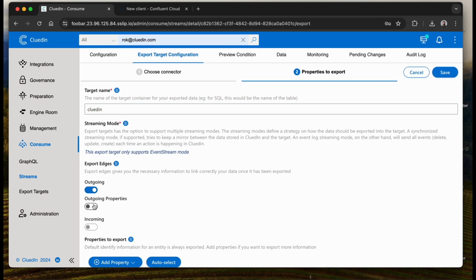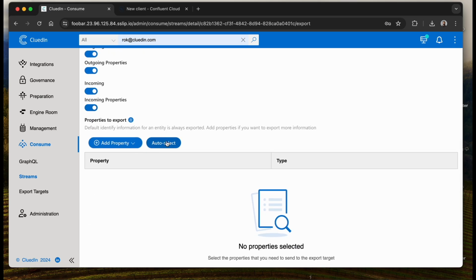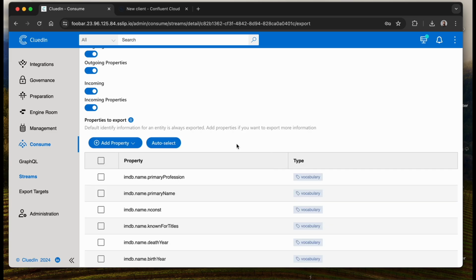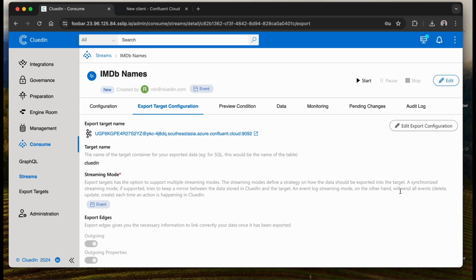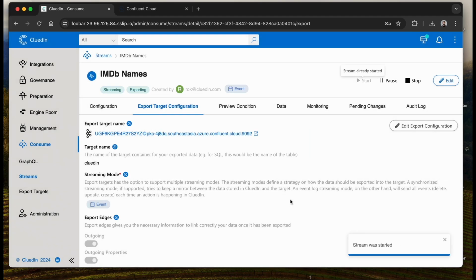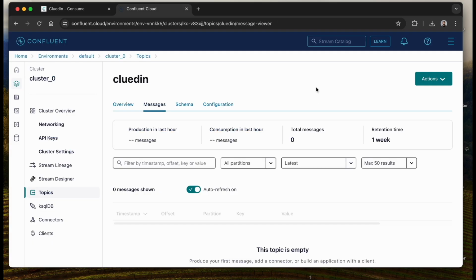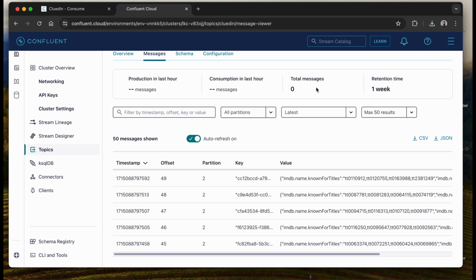If we want to export all, turn on all the toggles and auto-select all properties used in this data. Let's start the stream. Now we can check for new messages in Kafka. Here we go. The data is still loading, but we can already see the messages.